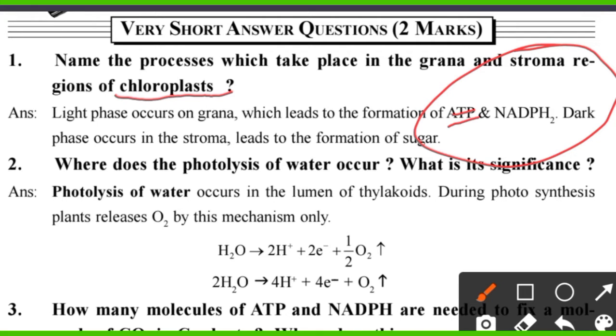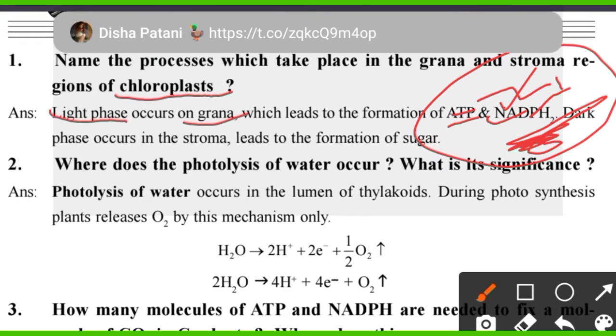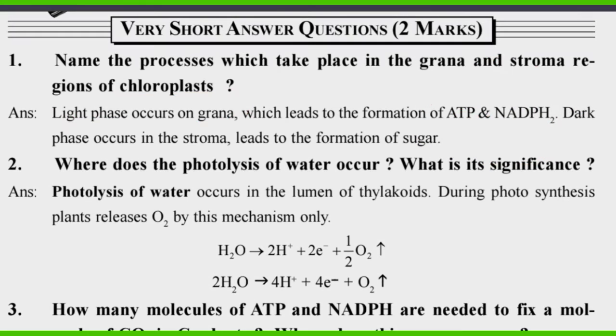This is the grana. So this entire portion is stroma. This total portion is the stroma. This is the grana. Here the light phase occurs on grana, which leads to formation of ATP and NADPH2. Dark phase occurs in the stroma, leads to formation of glucose, sugar, or